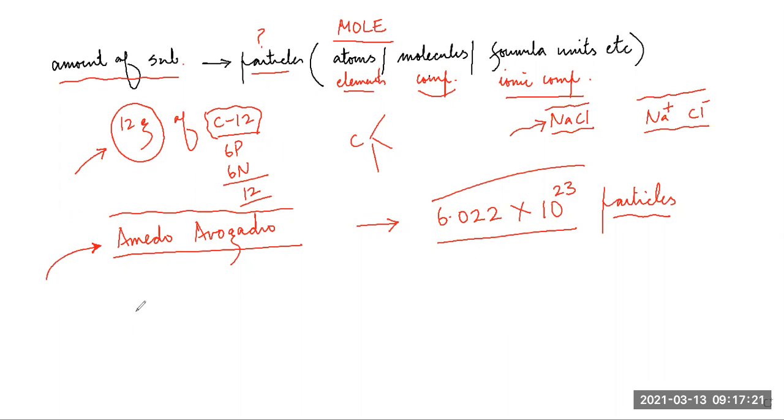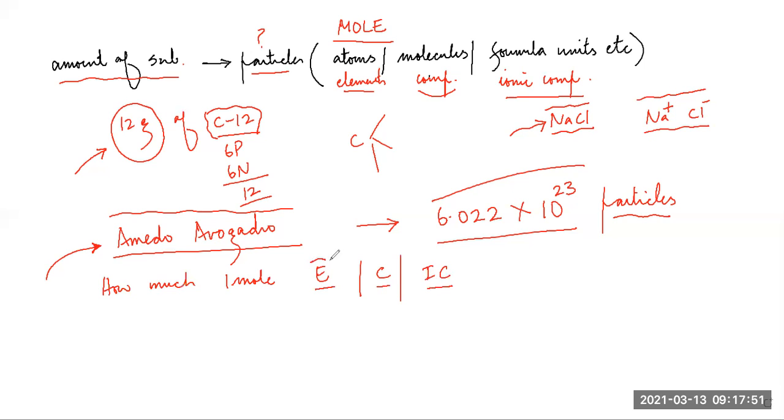Okay. In other words, we can express this mole concept in so many ways. But now the question is, how much would 1 mole of an element or a compound or an ionic compound weigh?